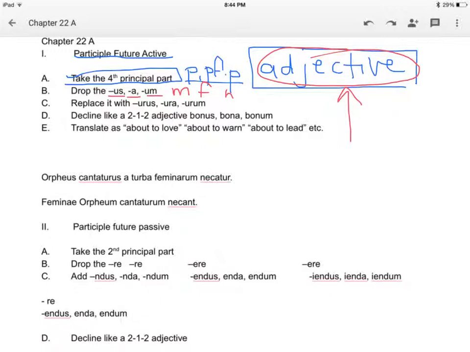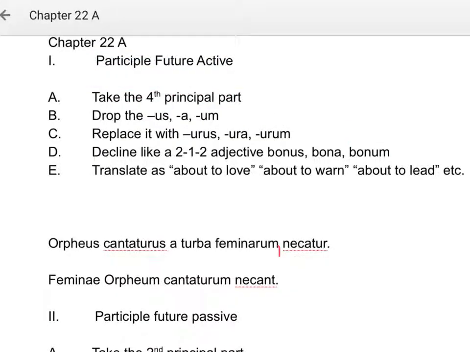Once you take the fourth principal part, you drop the -us, -a, -um and replace it with -urus, -ura, -urum. So I want to make sure that you zoom in on this. You replace the -us ending with -urus, -ura, or -urum. Fourth principal part, replace the ending, and then you decline it like a 2-1-2 adjective.